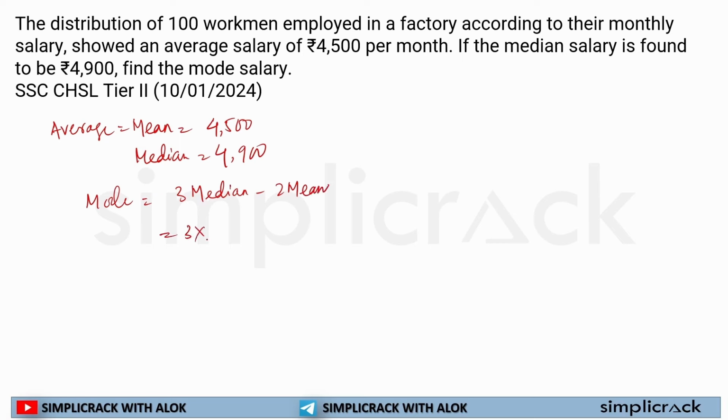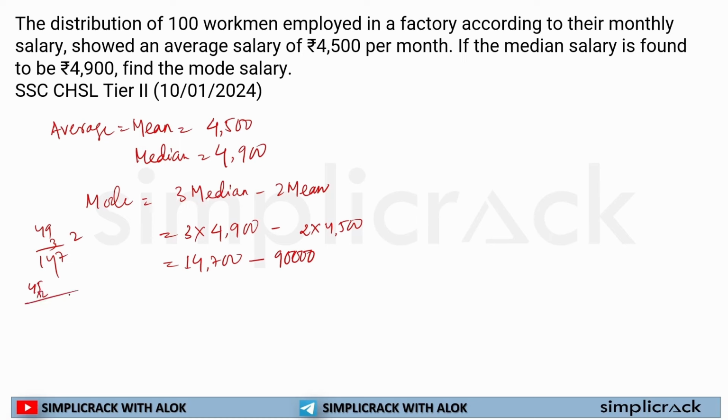So I will write down 3 into 4,900 minus 2 into 4,500, which is equal to 14,700 minus 9,000. 3 into 49, 3 9s are 27, 3 4s are 12, 14,700. And 45 multiplied by 2 is equal to 90.